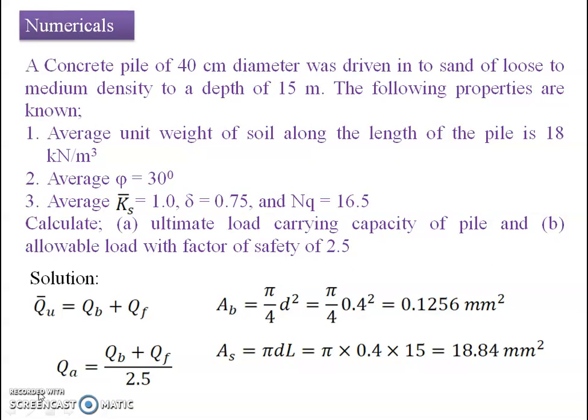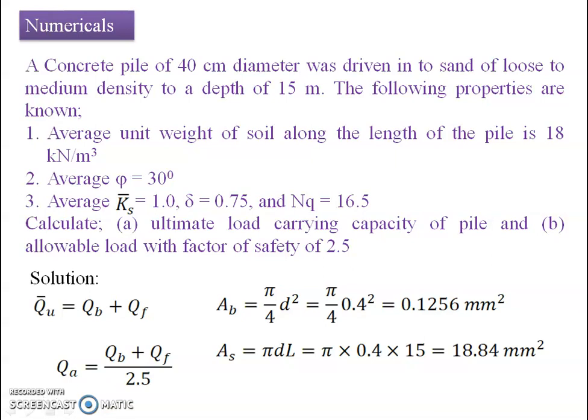The statement of the numerical says that a concrete pile of 40 centimeter diameter was driven into sand of loose to medium density to a depth of 15 meter. The following properties are known. Number 1, average unit weight of the soil along the length of the pile is 18 kilonewton per meter cube. Second, average phi is equal to 30 degree. Average Ks bar is equal to 1. Dou is equal to 0.75 and Nq is equal to 16.5. Calculate A, ultimate load carrying capacity of the pile, and B, allowable load with factor of safety 2.5.